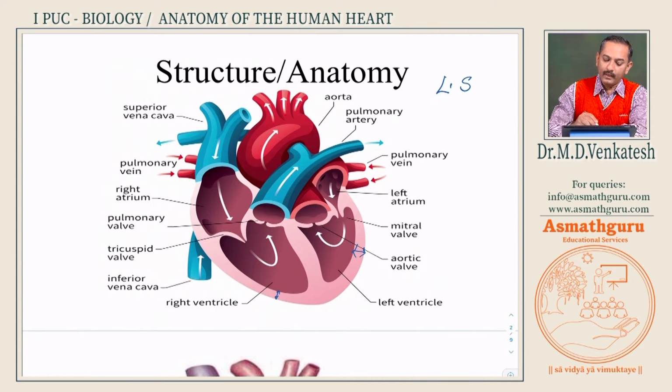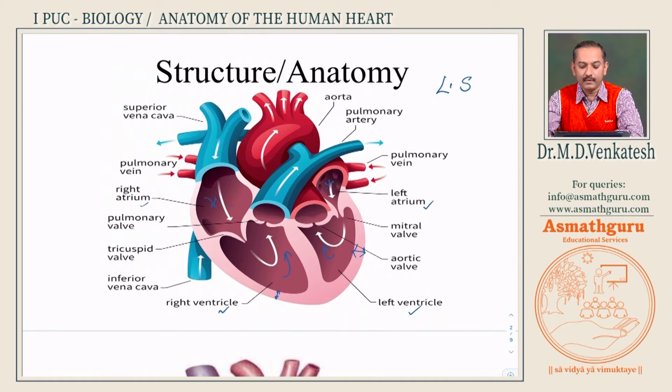Now, the human heart is divided into 4 chambers. The top 2 chambers, what I find here, are called atria. So, I call it right atrium and left atrium. The lower 2 chambers are larger, and these 2 chambers are called the ventricles. We call it right and left ventricle. Why are there 4 chambers? These 2 are the receiving chambers. They receive the blood, and these 2 pump the blood. So, they are called pumping chambers.